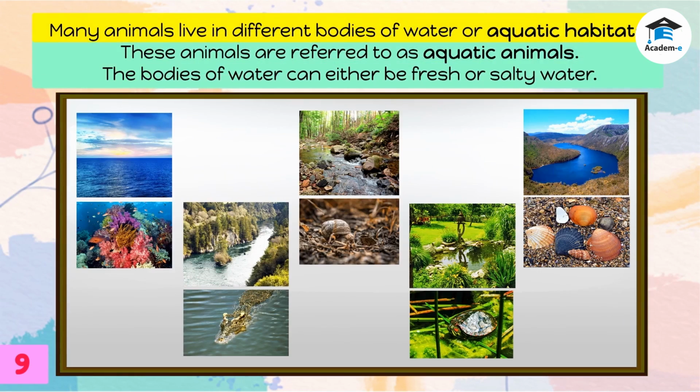Many animals live in different bodies of water or aquatic habitats. These animals are referred to as aquatic animals. The bodies of water can either be fresh or salty water.